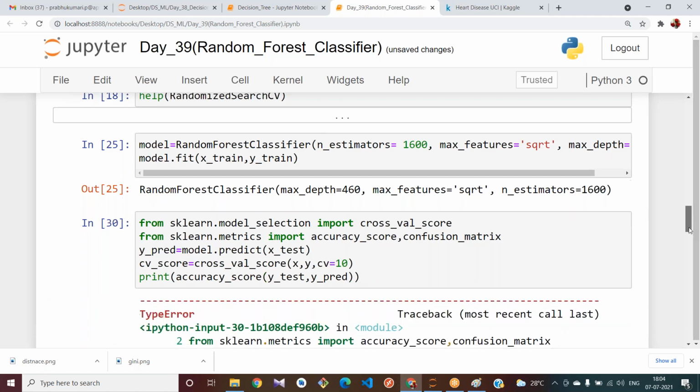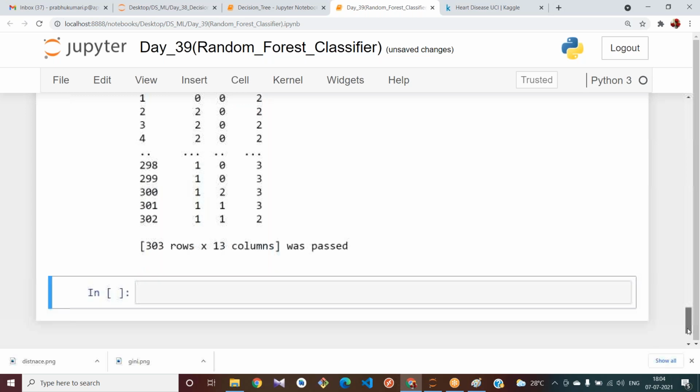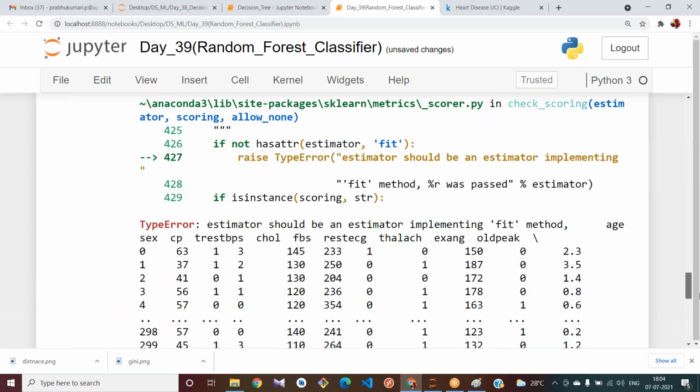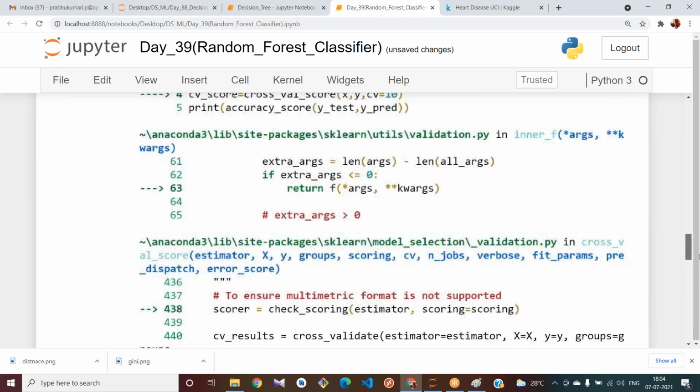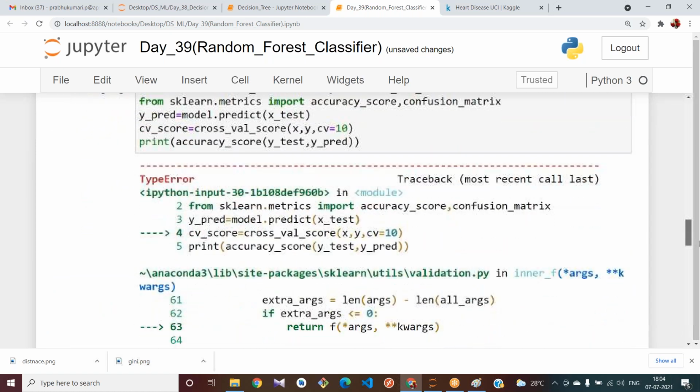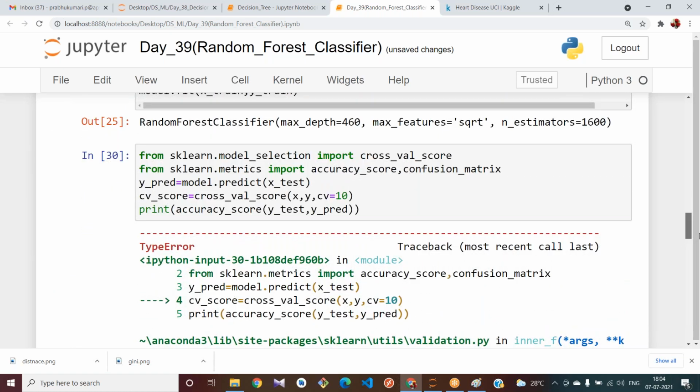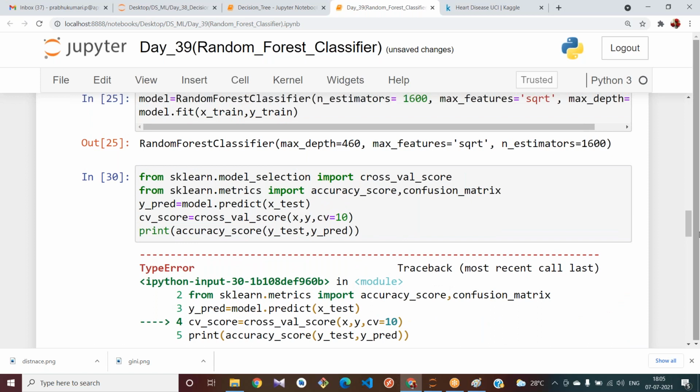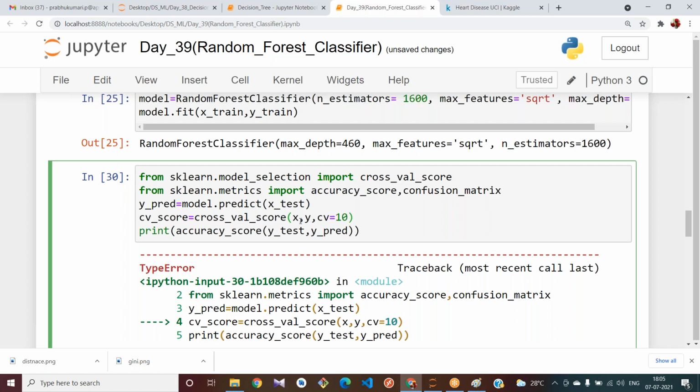I will get an error, I think, since I have used y_test here. Yes, in the cross_val_score I should provide the model here.